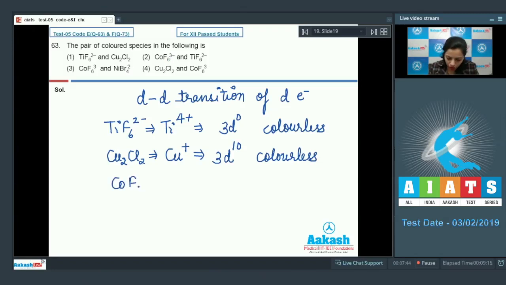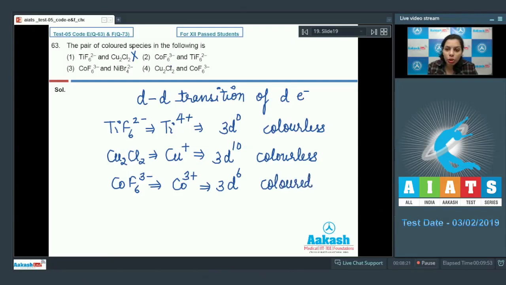CoF6 3 negative. Talking about the third compound. If we talk about first two compounds, those two are colorless, and that's why there's no possibility of the first option to be correct. Now CoF6 3 negative, in this case cobalt is there in 3 plus oxidation state, and the configuration is 3d6, and that's why, due to the presence of unpaired electron, it is colored.